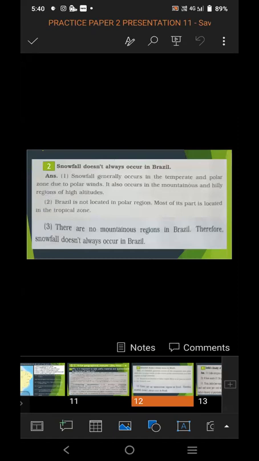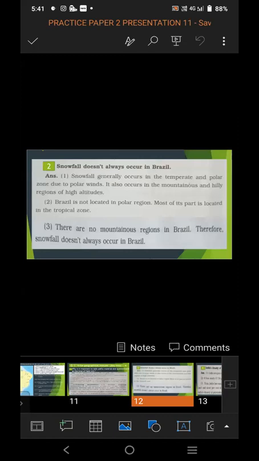Next give reason: snowfall doesn't always occur in Brazil. You have to write the reason why snowfall doesn't always occur in Brazil. And the answer to this is: snowfall generally occurs in the temperate and polar zone due to polar winds. It also occurs in the mountainous and hilly regions of high altitude.